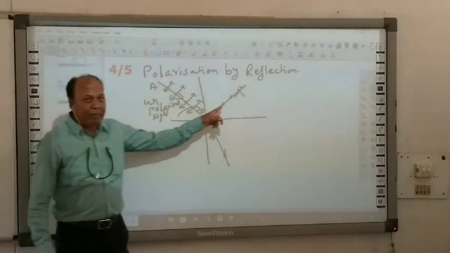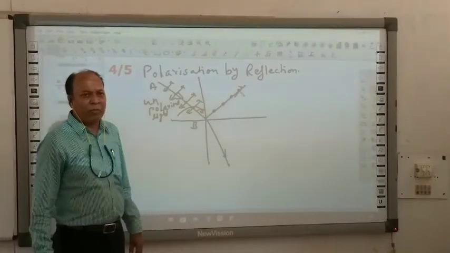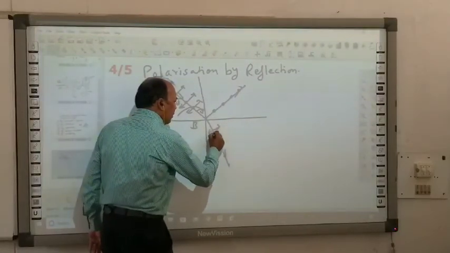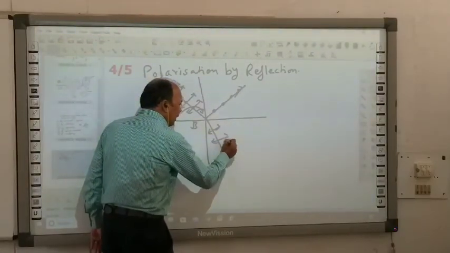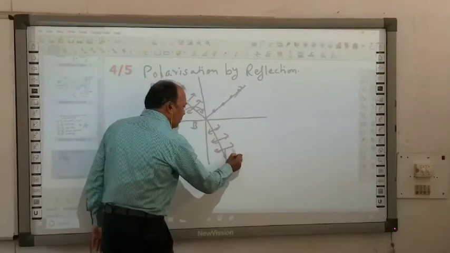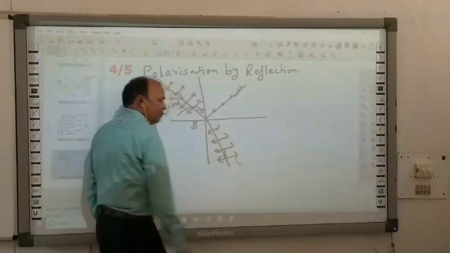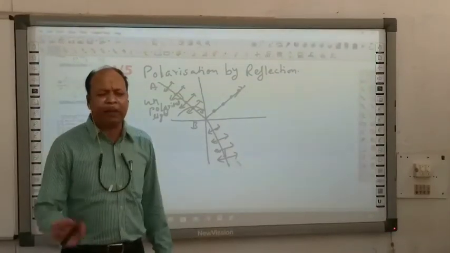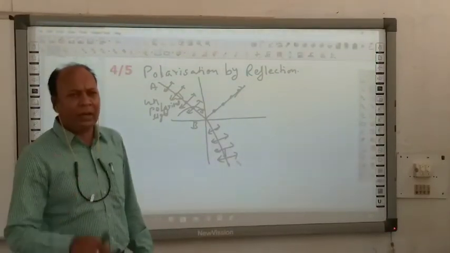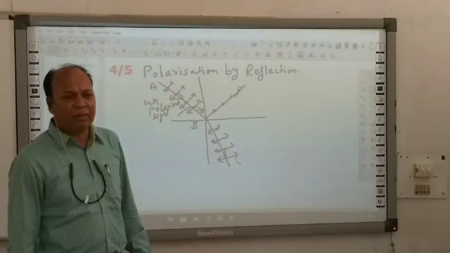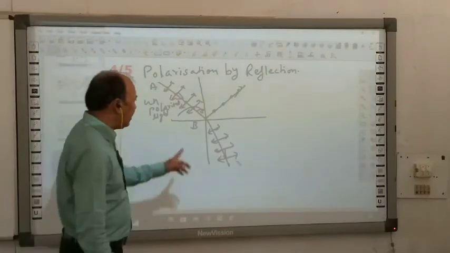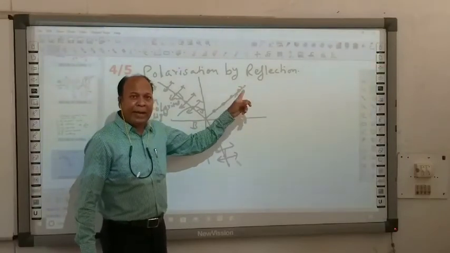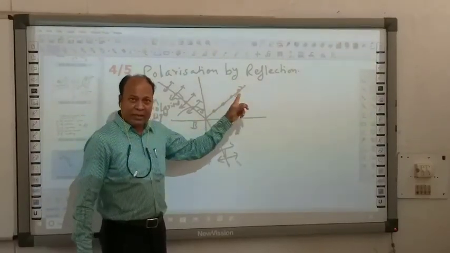Completely plane polarized light will form in the reflection pattern, whereas partially polarized light you will find in the refracted pattern. For some particular cases it may completely polarize, but in general, in the refraction pattern you will get partially polarized light, whereas in the reflected pattern you will get completely plane polarized light.